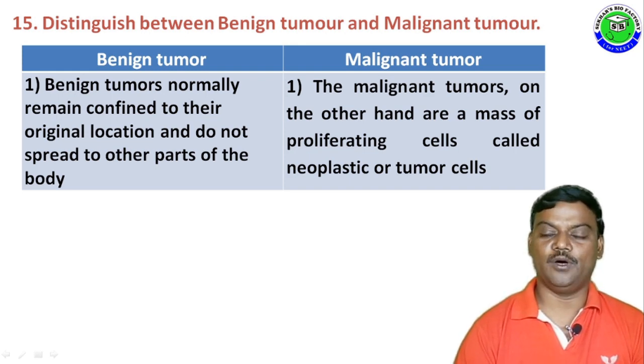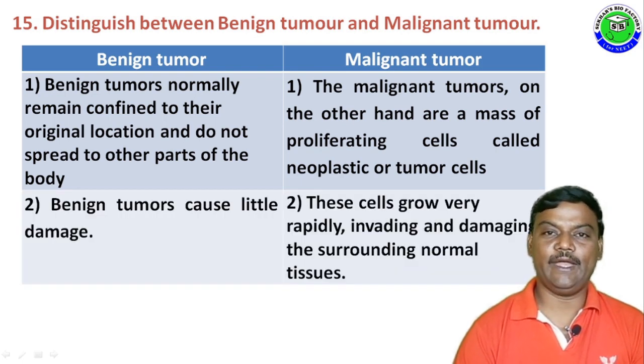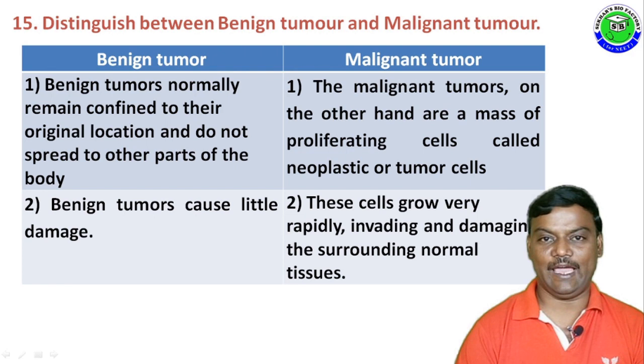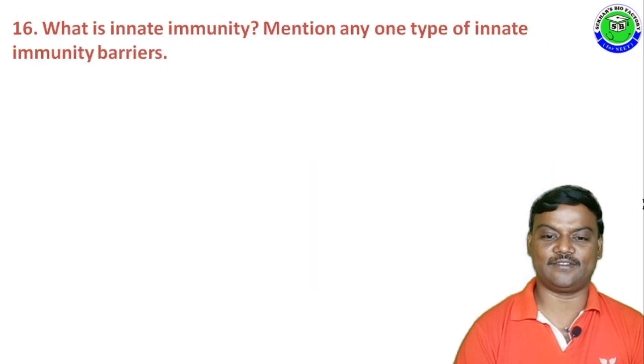The malignant tumors, on the other hand, are a mass of proliferating cells called neoplastic or tumor cells. The second difference is that benign tumors cause little damage, but in malignant tumors, these cells grow very rapidly, invading and damaging the surrounding normal tissue. These are the two main differences between benign tumors and malignant tumors.